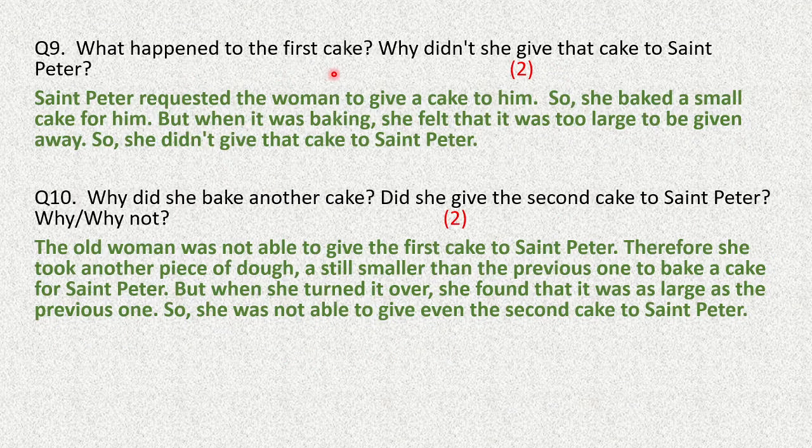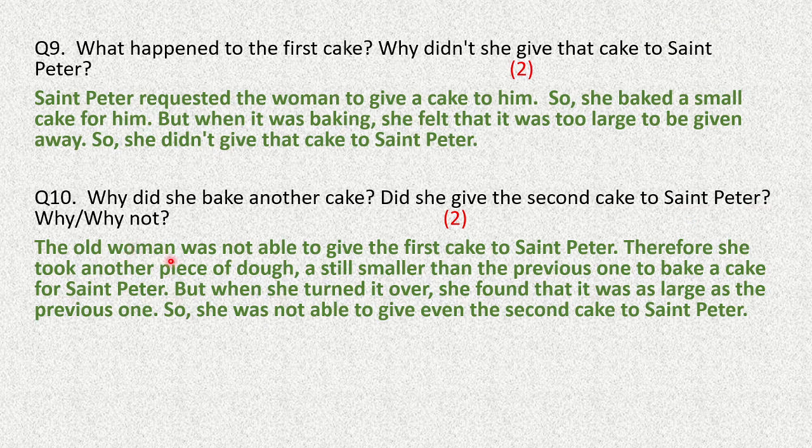What happened to the first cake? Why didn't she give the cake to Saint Peter? Saint Peter requested the woman to give a cake to him, so she baked a very small cake for him. But when it was baking, she felt that it was too large to be given away. So she didn't give the cake to Saint Peter. Why did she bake another cake? Did she give the second cake to Saint Peter?